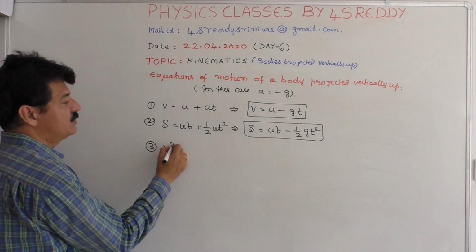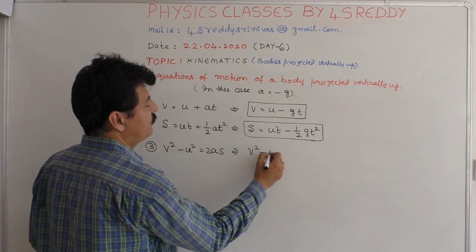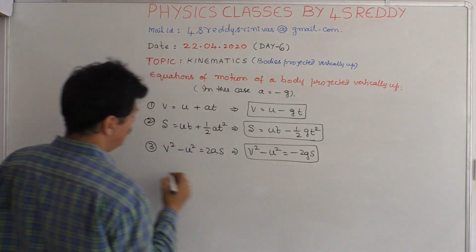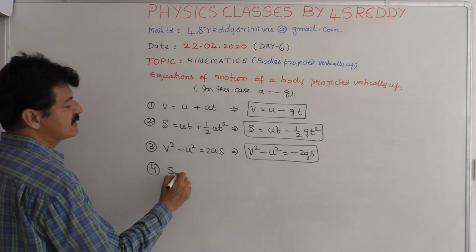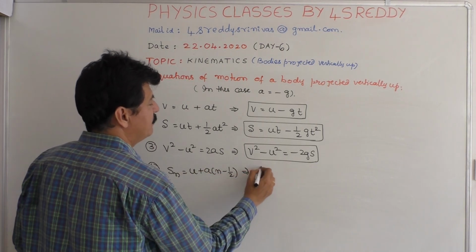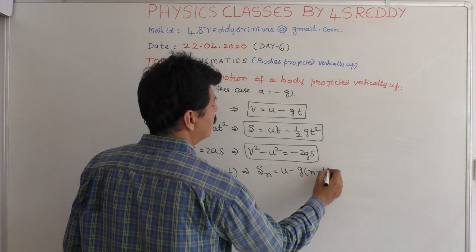The second one is s is equal to ut plus half at square, which implies s is equal to ut minus half gt square. Third equation is v square minus u square is equal to 2as, that is v square minus u square is equal to minus 2gs. And the fourth one is Sn is equal to u plus a into n minus half, which implies Sn is equal to u minus g into n minus half.